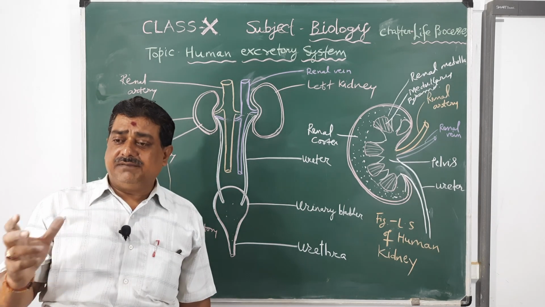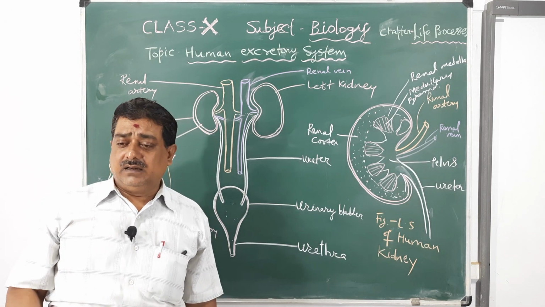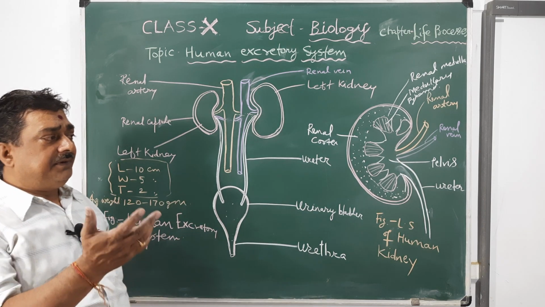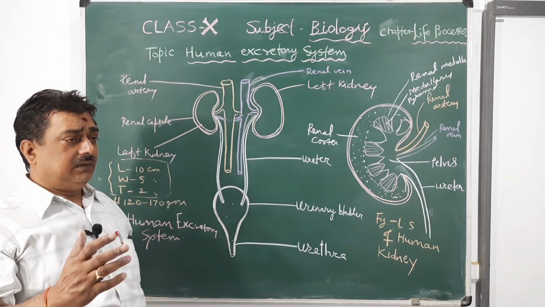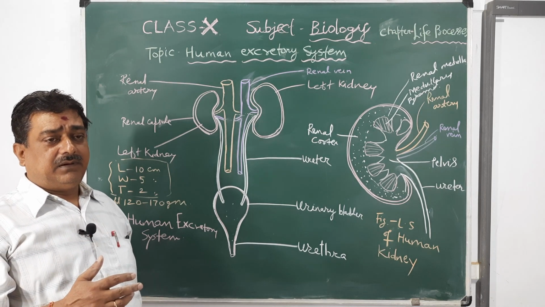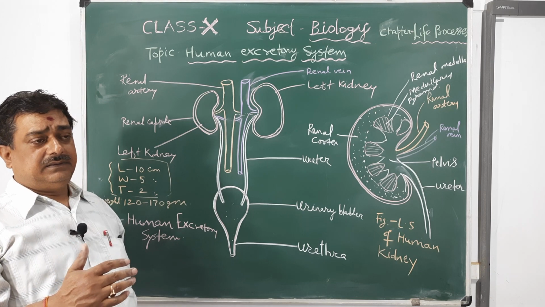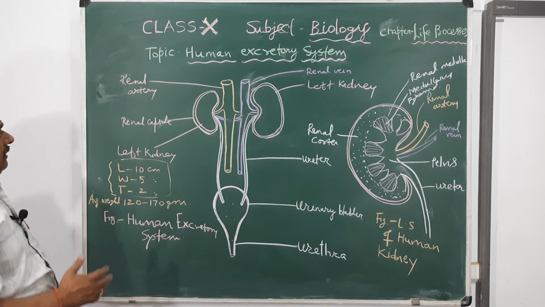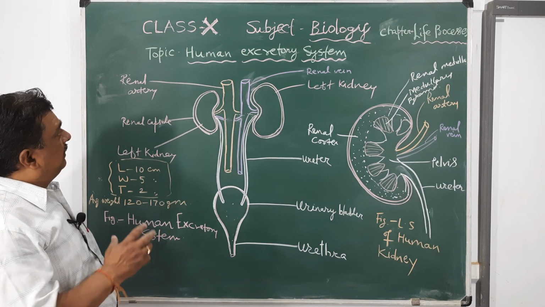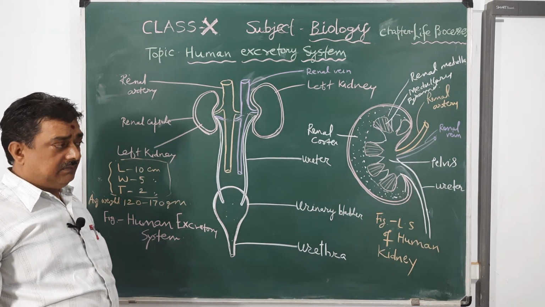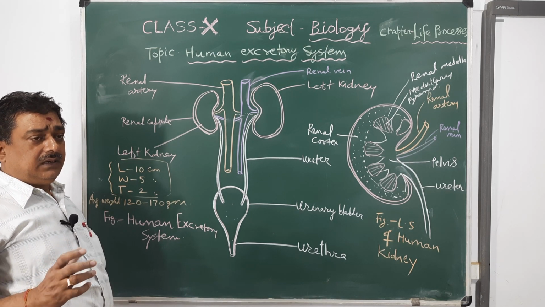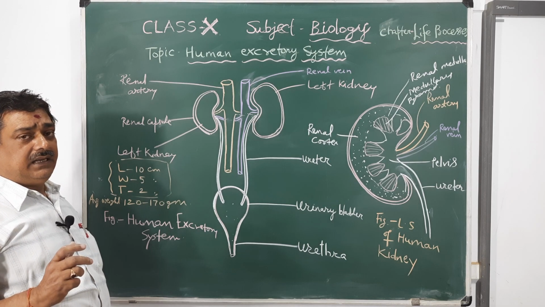Pharyngeal nephridia are found in the fourth, fifth, and sixth segments. Integumentary nephridia are found from the 15th to the last segment. Septal nephridia are found in different septa, from the third to the last segment. Likewise, in cockroach, the excretory organ is the Malpighian tubule. Malpighian tubules are found at the junction of the midgut and hindgut.